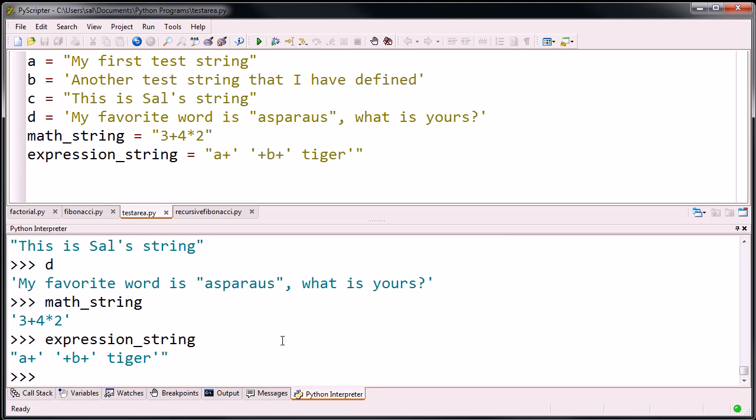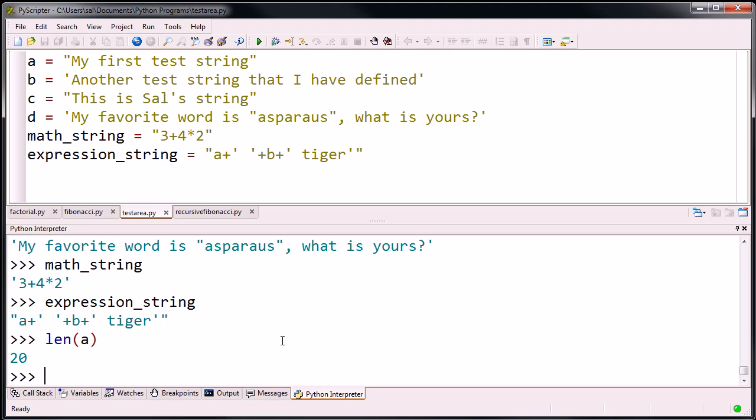So a couple of things. We could see, hey, how long is a string? And there we could use the built-in Python function len, which is short for length. So the len of A says, hey, there's 20 characters in A. Let's count it. Let's verify it. 1, 2, space is a character. 3, 4, 5, 6, 7, 8, 9, 10, 11, 12, 13, 14, 15, 16, 17, 18, 19, 20.